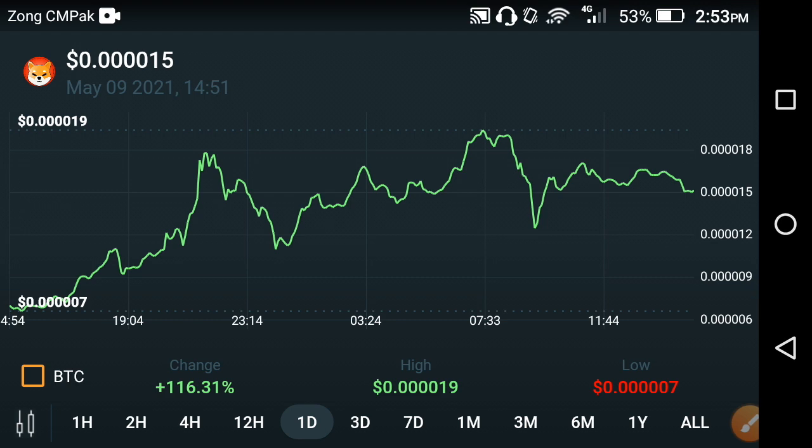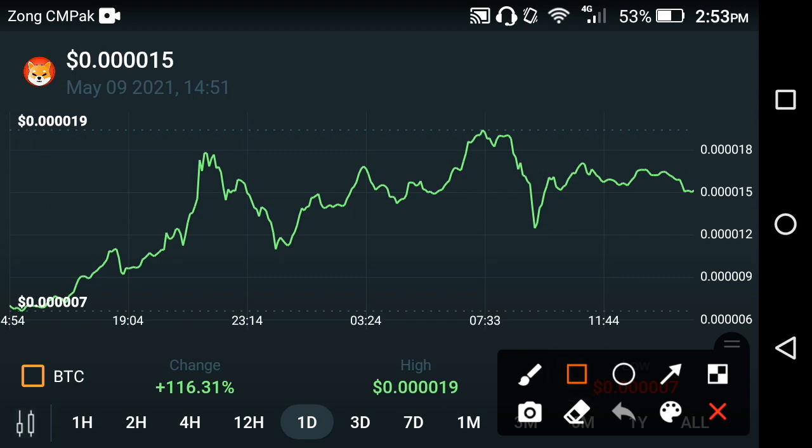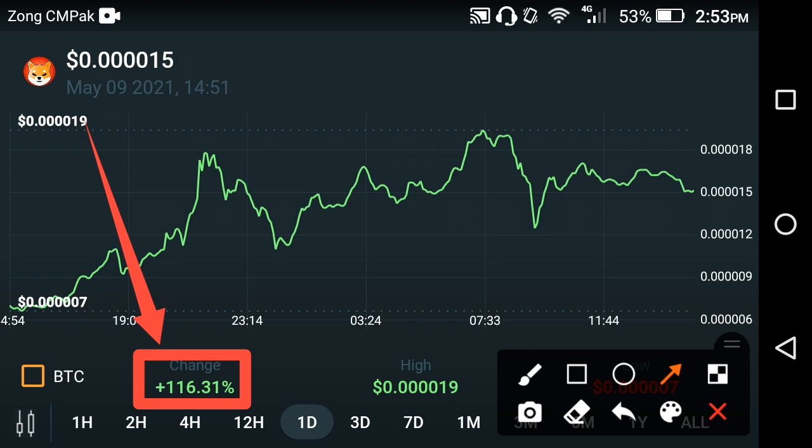As you can see here, that is the last 1 day, friends. If we look at the last 1 day price change in the Shiba token, a 126.31% positive change occurred in the 24 hours, friends. So friends, let's suppose this kind of change continues in the Shiba token throughout this year. I hope they can easily hit approximately 3 USD, friends. 3 USD for Shiba token if this kind of change continues throughout this year, friends, throughout 2021 friends.